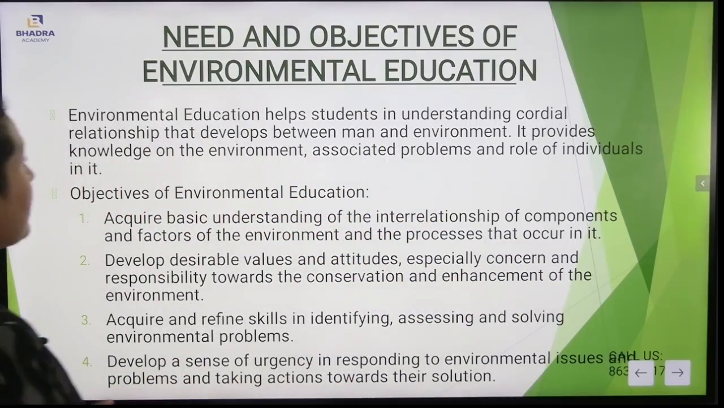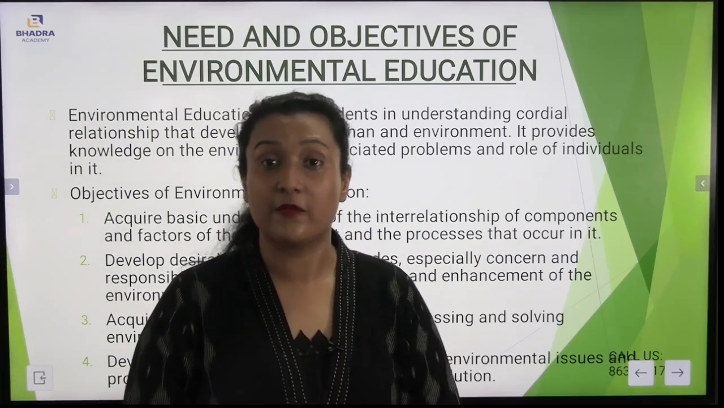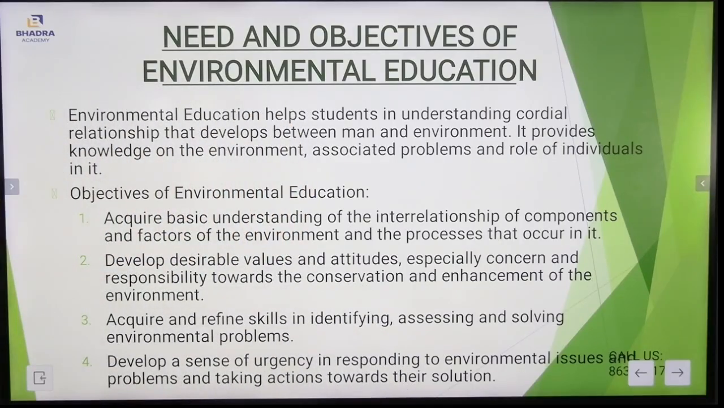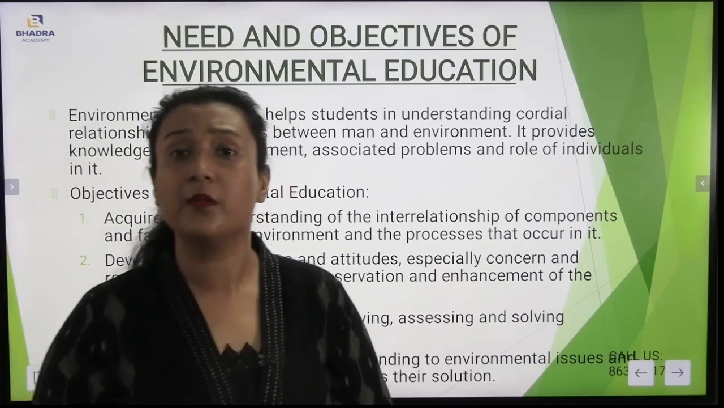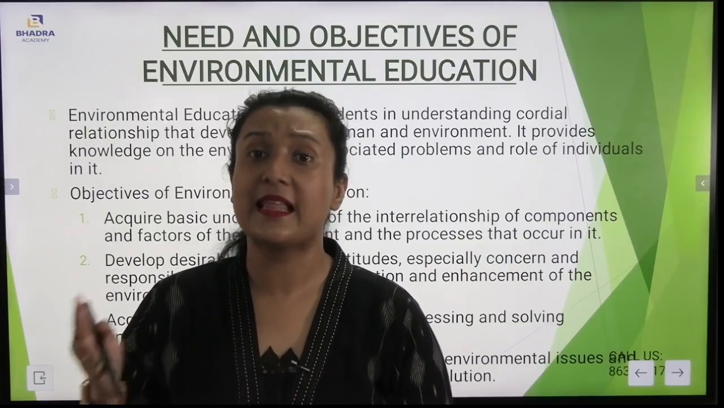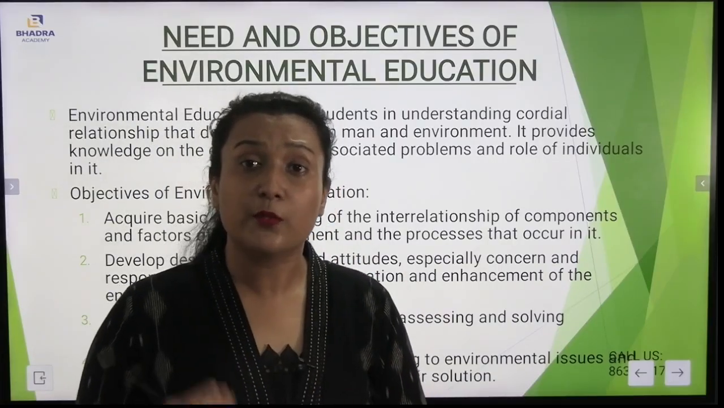Now, we will be understanding the needs and objectives of environmental education. What is the need and what are the objectives of environmental education? How is environmental education important? First of all, environmental education helps students in understanding the cordial relationship that develops between man and environment. It provides knowledge on the environment, associated problems and the role of individuals in it. Environmental education helps students in studying the cordial relationship between the environment and man itself, first of all. And second, it also helps us study the associated problems with the environment.